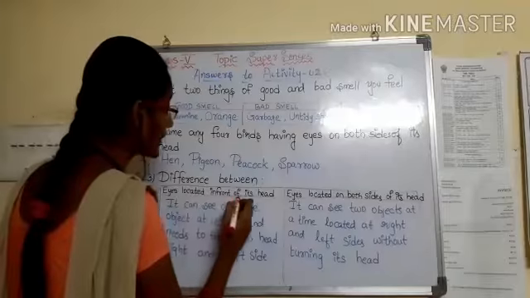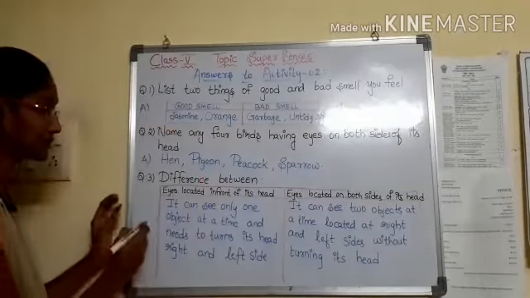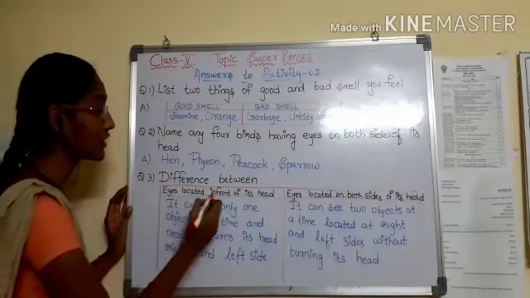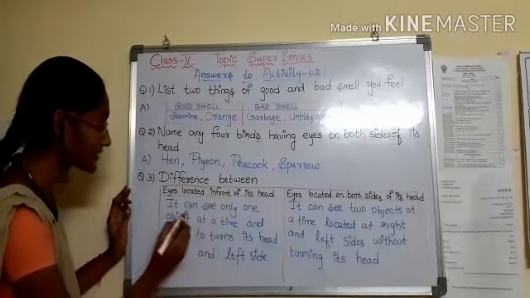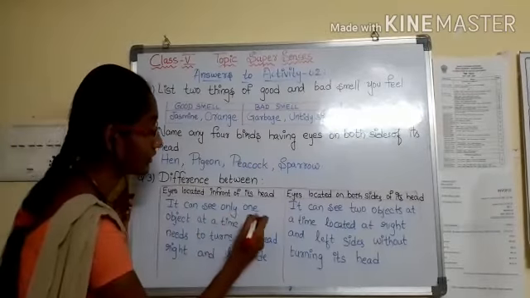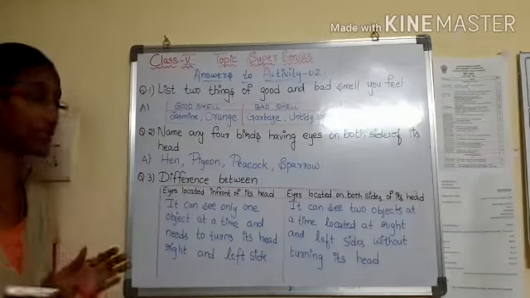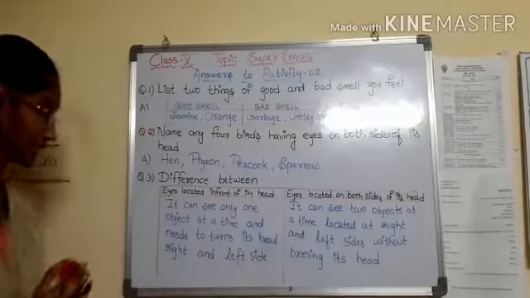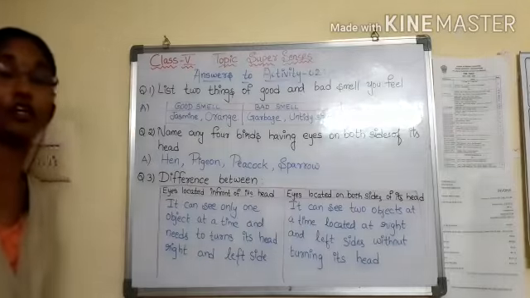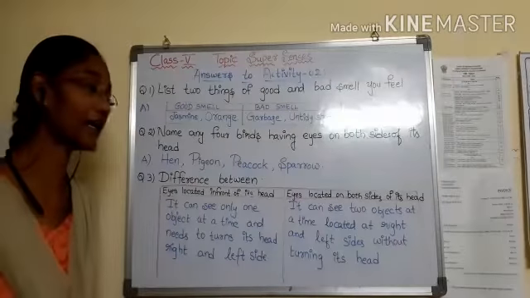Eyes located in front of the head, and eyes located on both sides of the head. With eyes located in front of the head, the bird can see only one object at a time, and it needs to turn its head right and left.